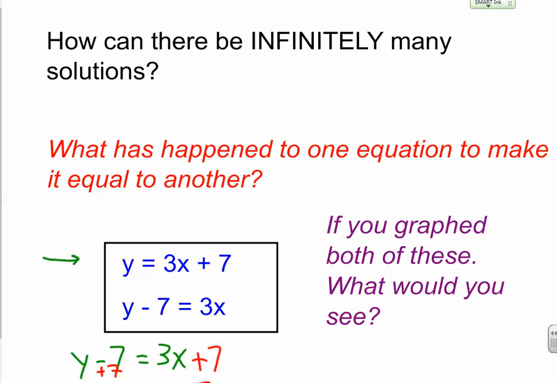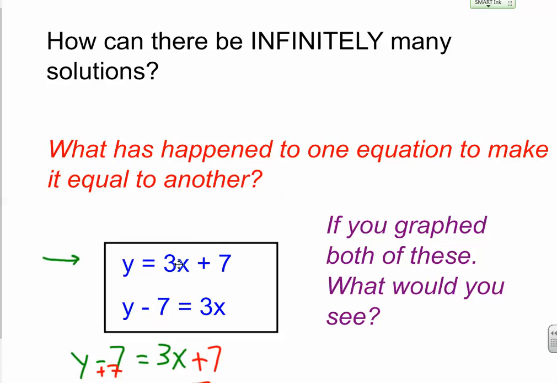Okay, and then we looked at situations where there can be infinitely many solutions. So we looked at these two equations. At first glance, they don't look like they're the same. But if I want to put this in my graphing calculator, I need to get rid of the 7, so I need to add 7 to both sides. When I do that, I get y equals 3x plus 7. So it's the same line, the same equation as the first one.